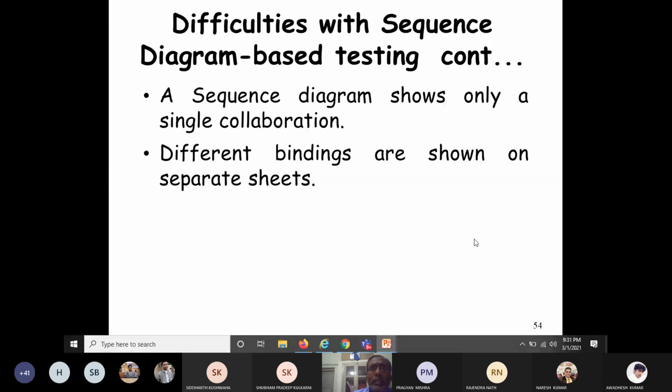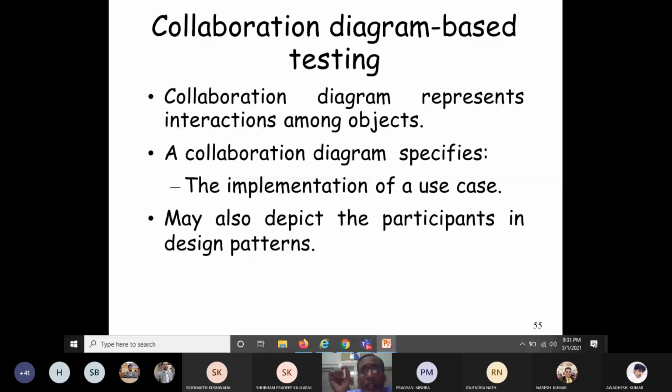So let's quickly look at collaboration diagram testing. You know that the sequence diagram and collaboration diagram are equivalent to each other. Why? Because if you have drawn the sequence diagram using any tool, you can automatically generate the collaboration diagram and vice versa. The details of sequence diagrams and collaboration diagrams, please read yourself. What do the collaboration diagrams represent? They represent the interactions among the objects. In your system, how many objects are there? How do they collaborate? How do they interact? They can be represented using collaboration diagrams.